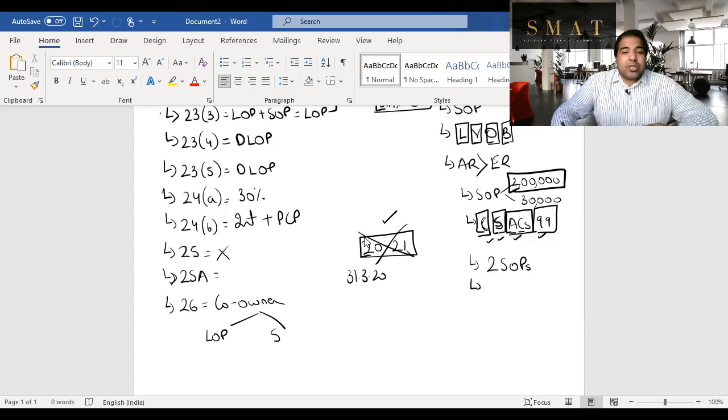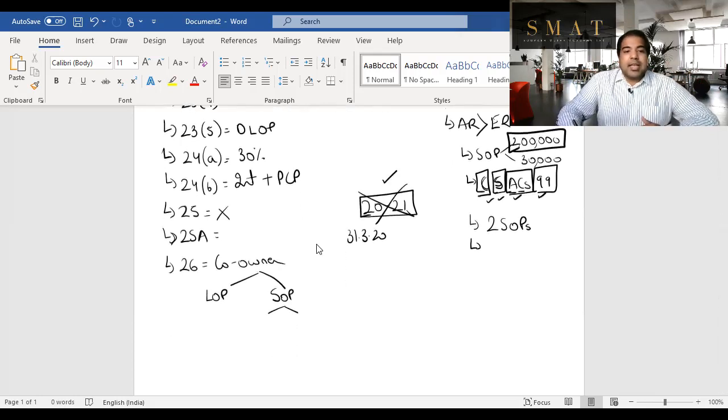But guys, if it's SOP, that means if two people, husband and wife, or any two or more people co-own a house and that's self-occupied, then you have to make two separate calculations. Why two separate calculations? Because, guys, that 2 lakh or 30,000 benefit is not per house, but it's per person. So good for you. The husband and the wife or the two brothers or whoever's co-owning it, each will get 2 lakh or 30,000 as the case may be.